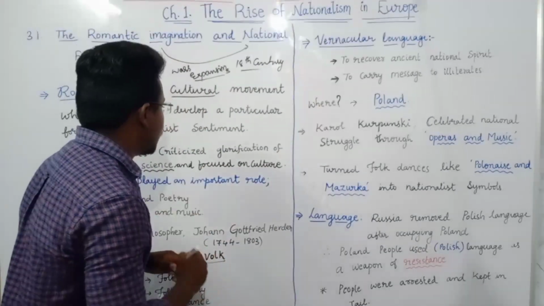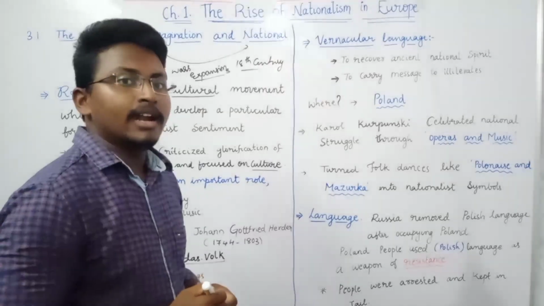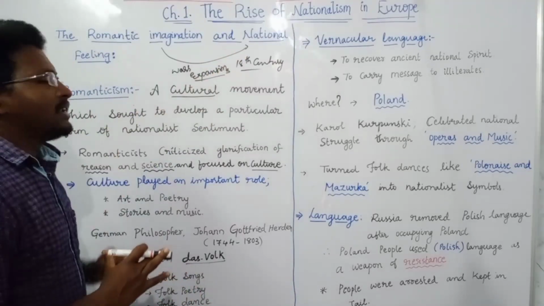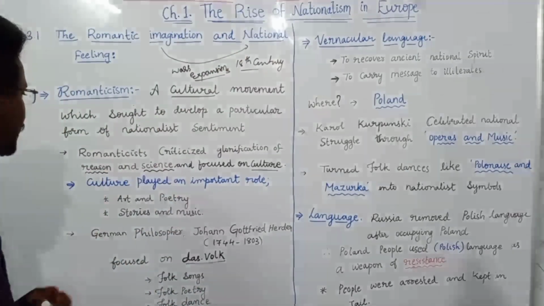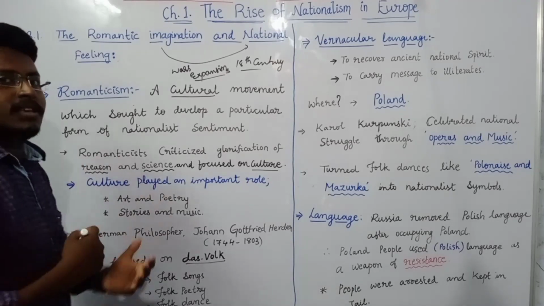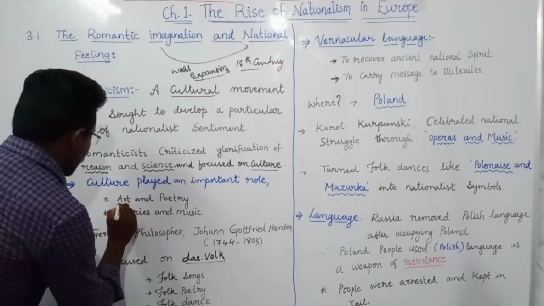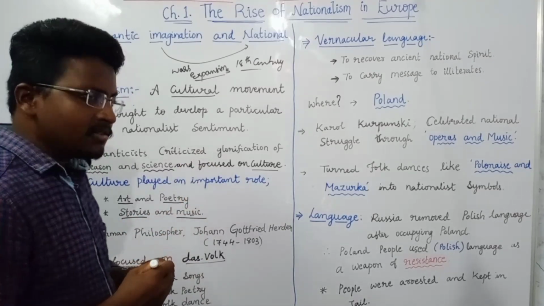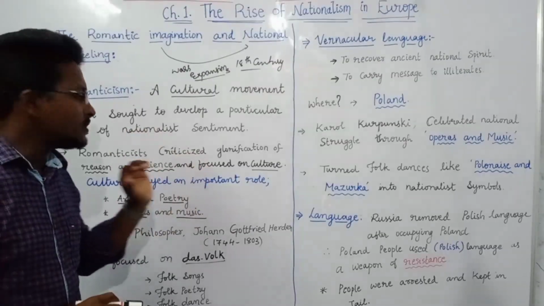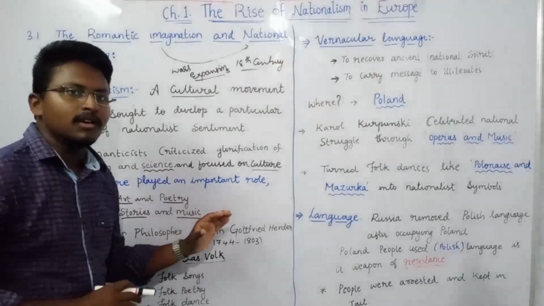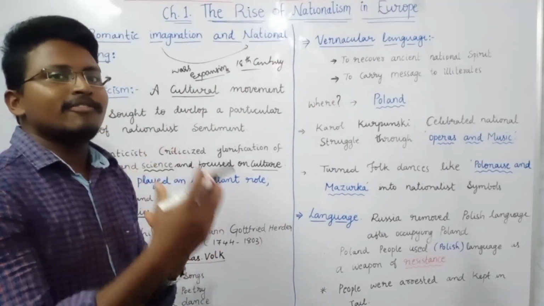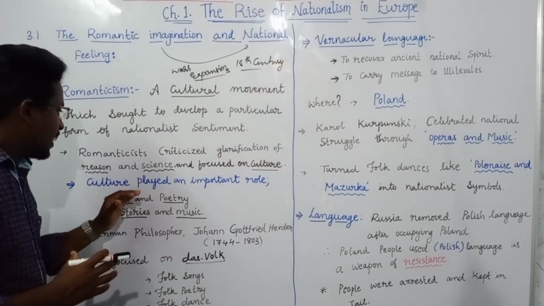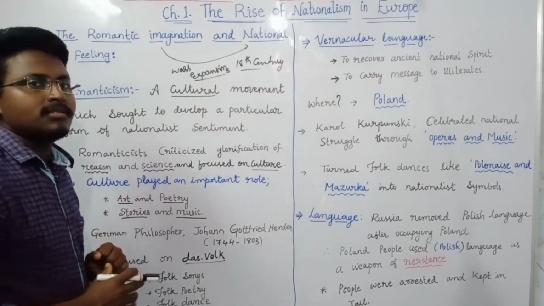Instead, they focused on culture, and this culture played a very important role in creating the feeling of nationalism in Europeans. How did it create this? Through art and poetry, through stories as well as music. That means by using art, poems, stories and music, people started spreading their feeling of nationalism through culture.